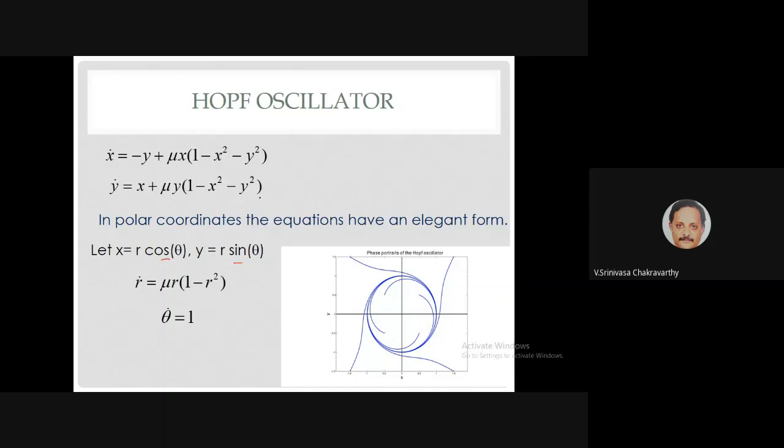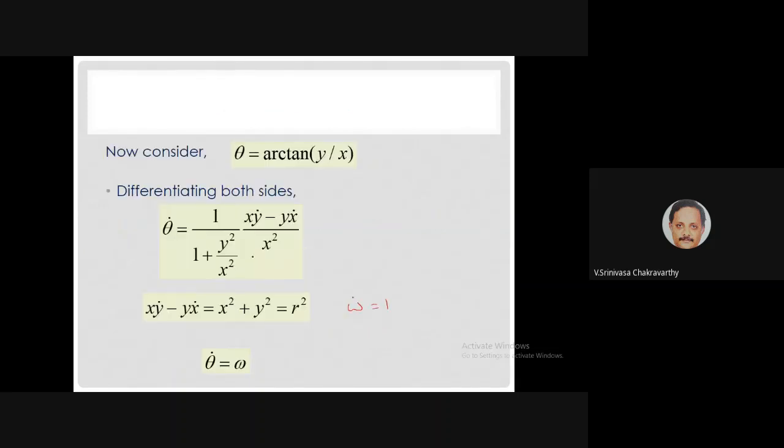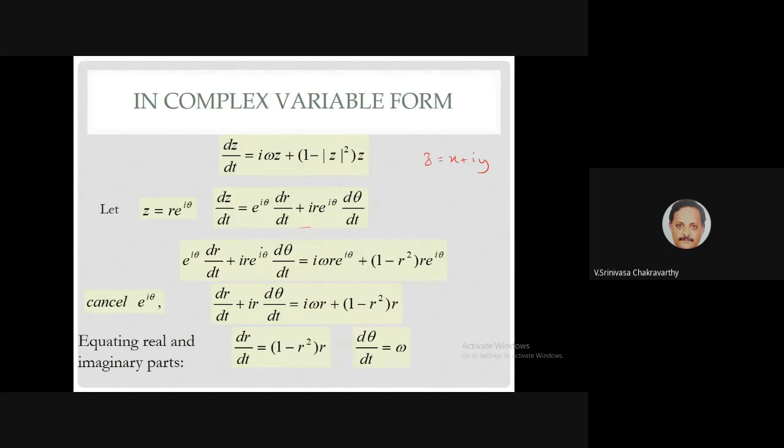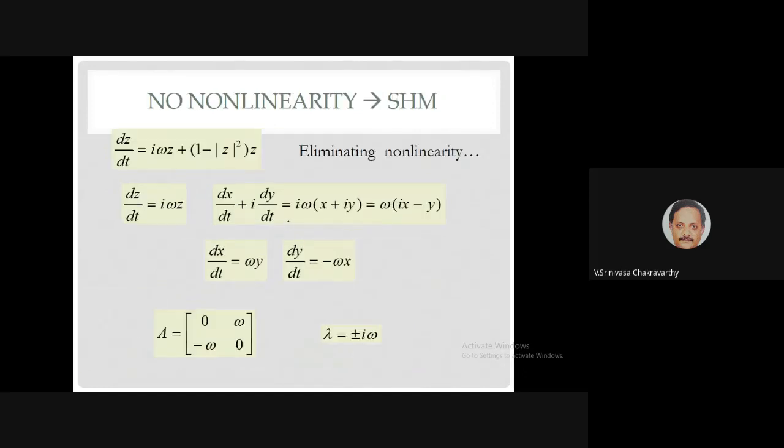So the Hopf oscillator equations in Cartesian coordinates look like this. We have seen that, and if you convert that into polar coordinates, with x equal to r cos theta, y equal to r sin theta, you get this. So basically you see that r tends to 1 and theta simply is a rotor, simply goes around with an angular velocity 1, or you can even make it omega by sticking omega in here at this point. So once it settles down, you have an oscillator which goes around the unit circle at angular velocity 1. We have proved all this. I also proved this using complex variable methods, but let us skip all that.